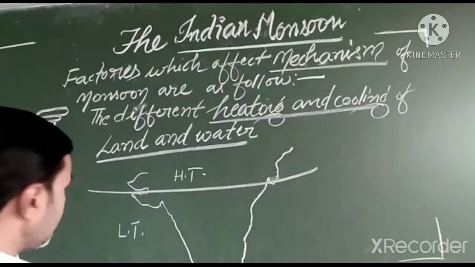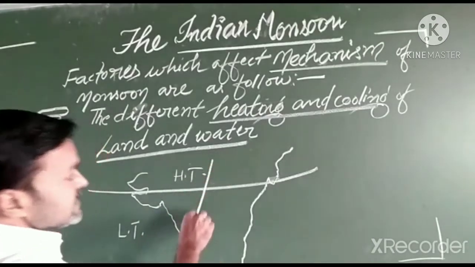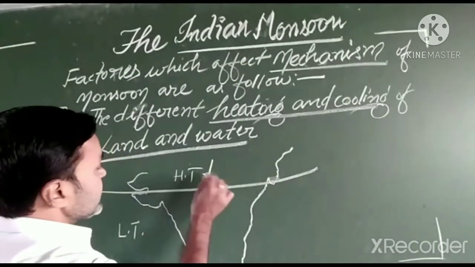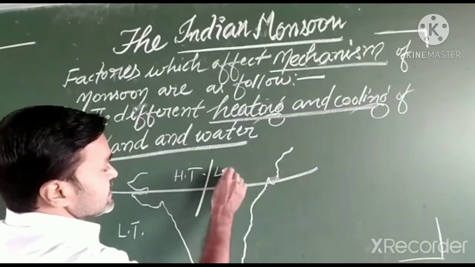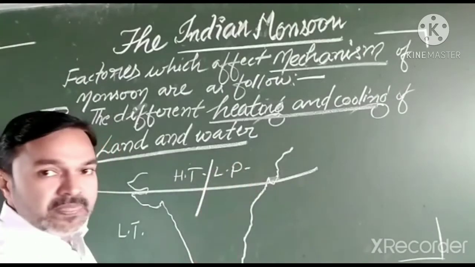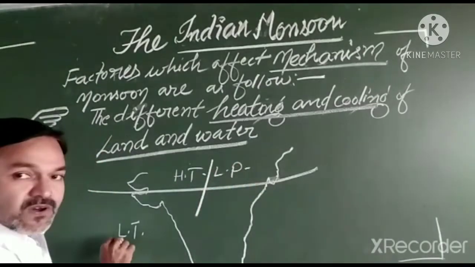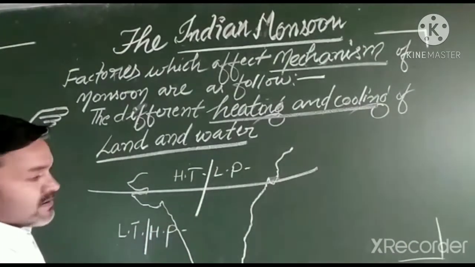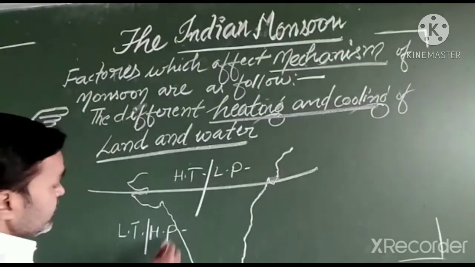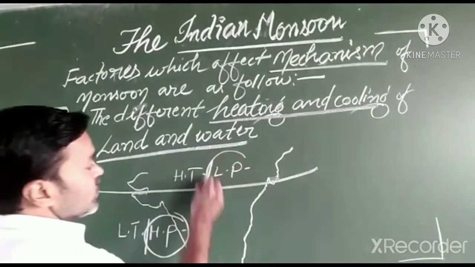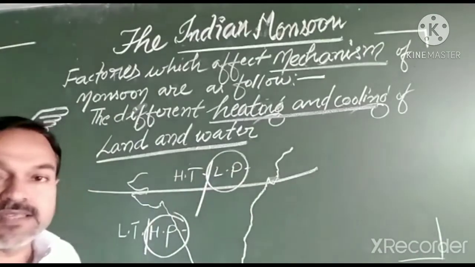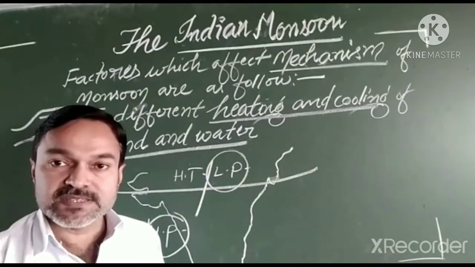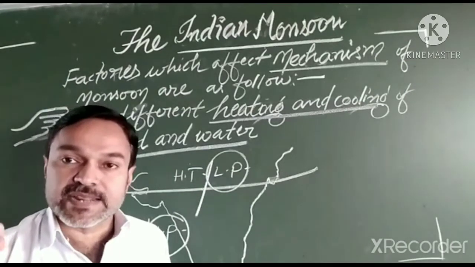That is why what happened? Here is just the opposite condition in the case of air pressure. Due to high temperatures, the land masses become a low pressure area, and due to low temperatures, the water bodies become a high pressure area. You can easily understand. Now we have high pressure and low pressure, which is very essential for the blowing of winds, because blowing of winds is determined by the pressure gradient.